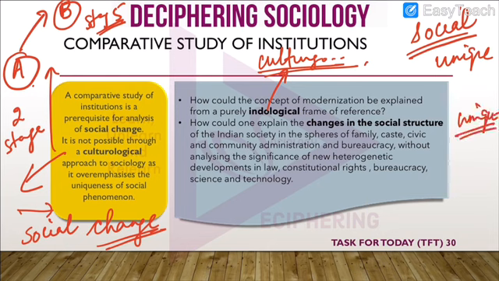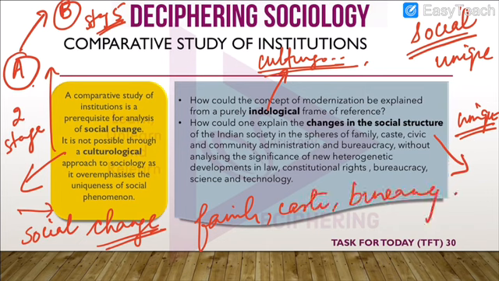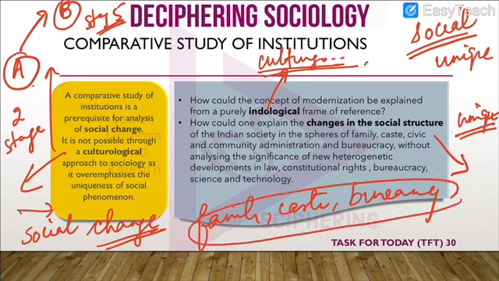Then what do I do? How will I explain the changes in the social structure of Indian society? How will I explain the changes in family, caste, bureaucracy? For this to happen, what do I do? For example, after we became independent, there were certain changes that India went through.